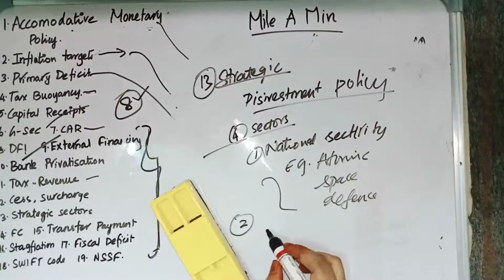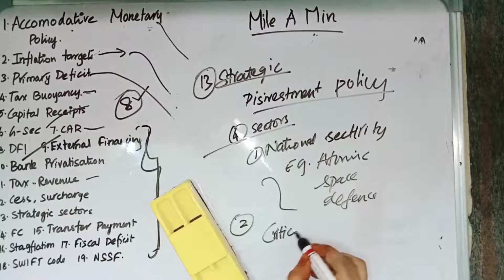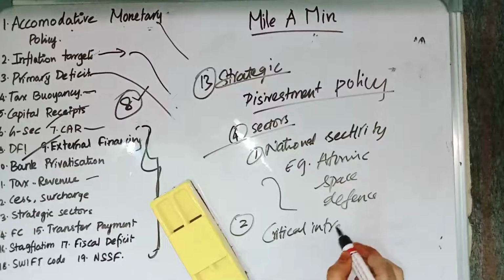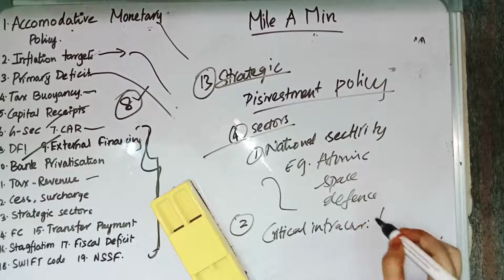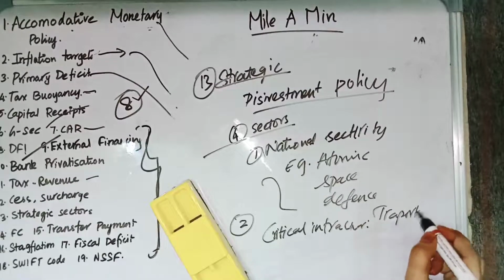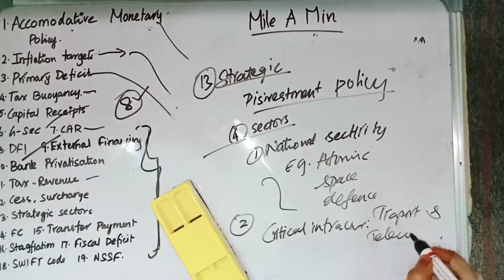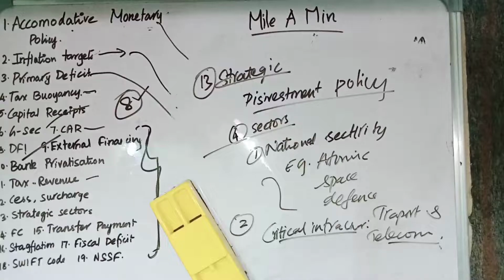The second one relates to critical infrastructure. Under this critical infrastructure, we have two things: one is transport and another one is telecommunication. Both of these come under critical infrastructure.